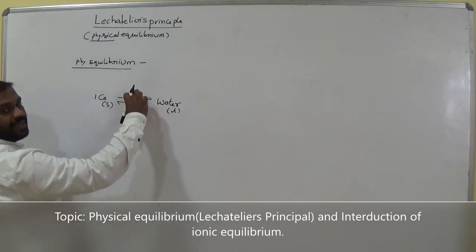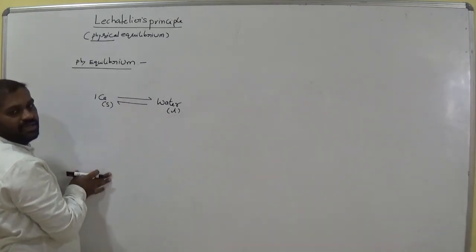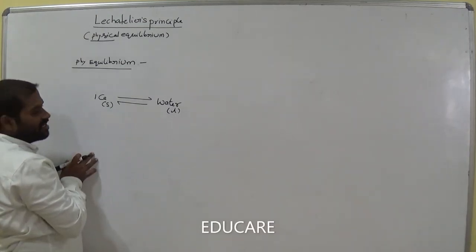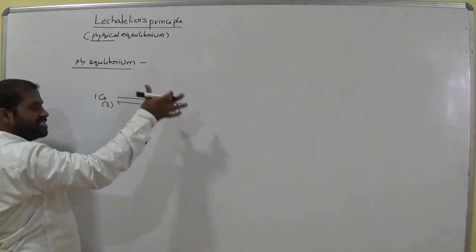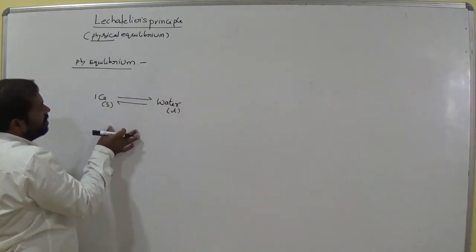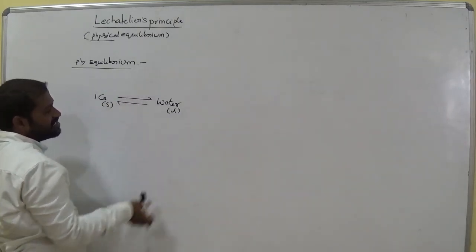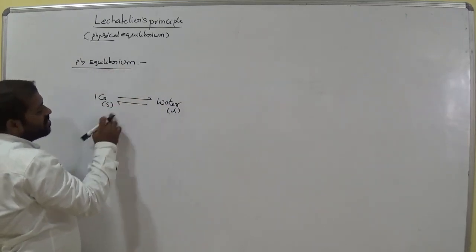Now equilibrium exists between two physical states. The two components represent their physical states: ice in solid state and water in liquid state. So in physical equilibrium, physical states are involved.